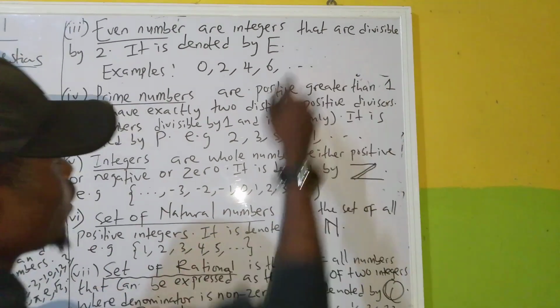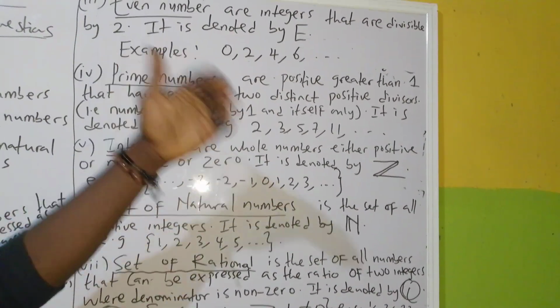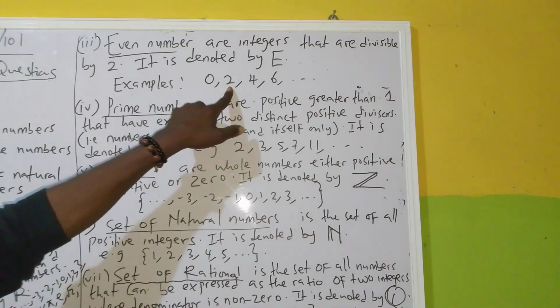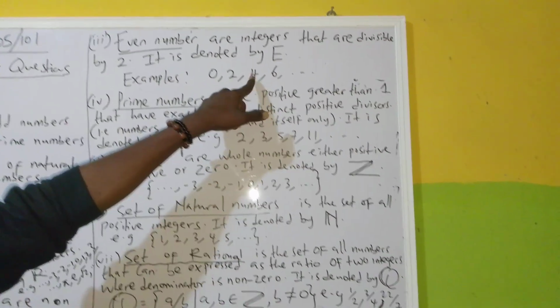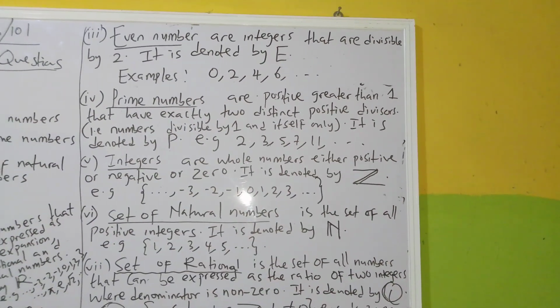Alright. So even numbers are integers that are divisible by 2, that is, integers that can be divided by 2 without a remainder. That's what we call an even number. 2 divided by 2, no remainder. 4 divided by 2, no remainder. 6 divided by 2, you can never have a remainder, it gives you a straight answer.